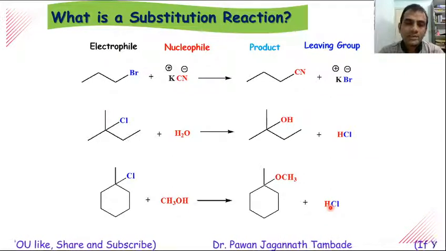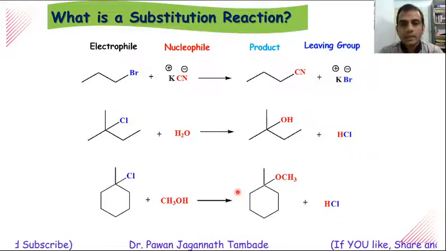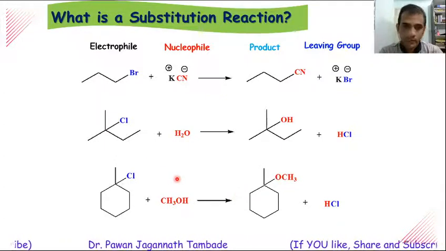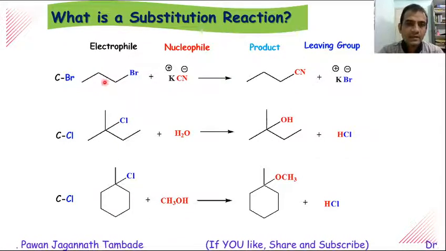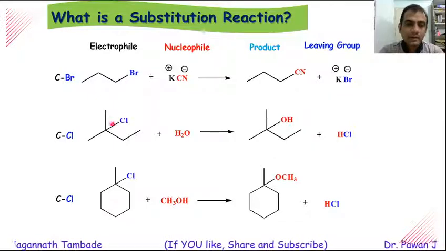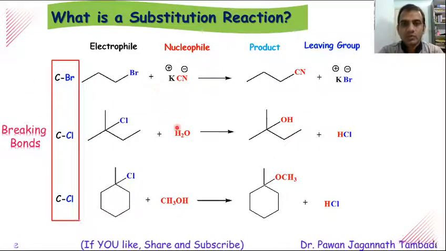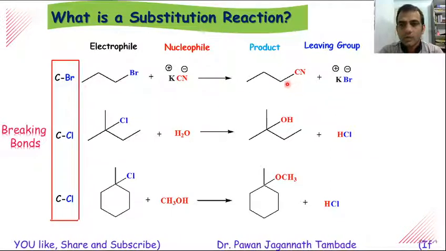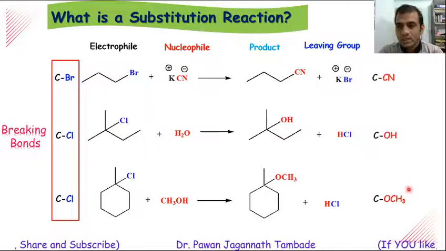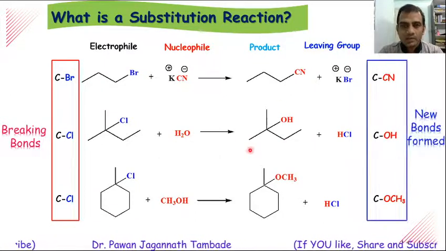If you look at these reactions carefully, you will find that during the course of the reaction, some bonds are breaking and some new bonds are forming. If you look at the electrophilic species, then the carbon-Br, carbon-Cl and carbon-Cl bonds are breaking during the course of the reaction, and at the same time the bonds between carbon-CN, carbon-OH and carbon-oxygen are forming.